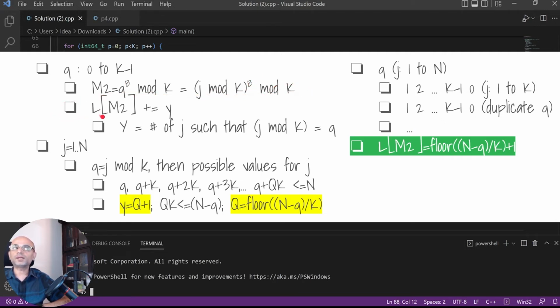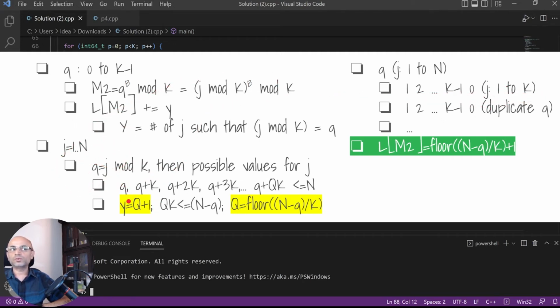So we need to increment L of m2 by, say, a value y, where y is nothing but how many j we have such that j mod k is equal to q. So when j takes 1 to n, we calculate q equals j mod k, and then we need to know the possible values for j such that j mod k can be q. That's what we are trying to count.